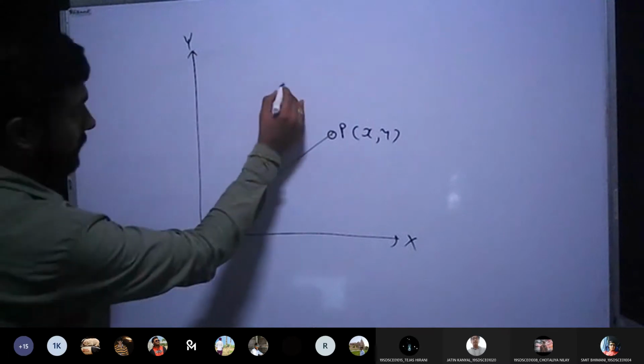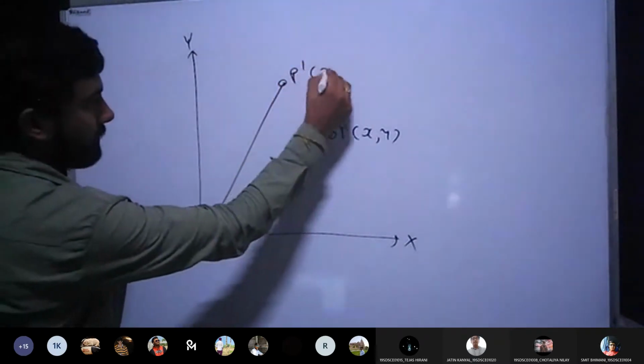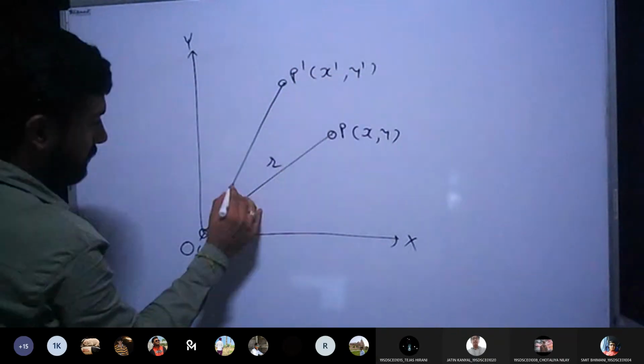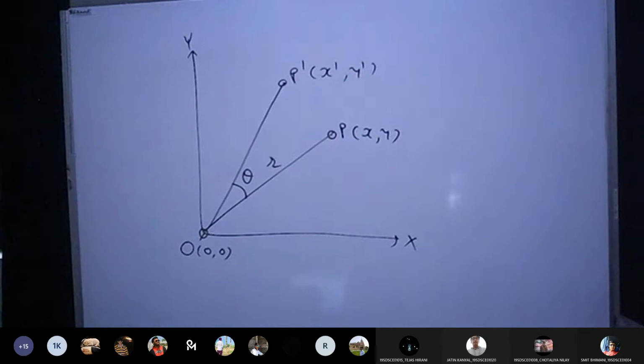After applying the angle, let's say I am getting the new point, which is the rotated point. Let us assume that the rotated point is P dash, the new coordinates are x dash and y dash, and the rotation angle is theta. Are you getting this?